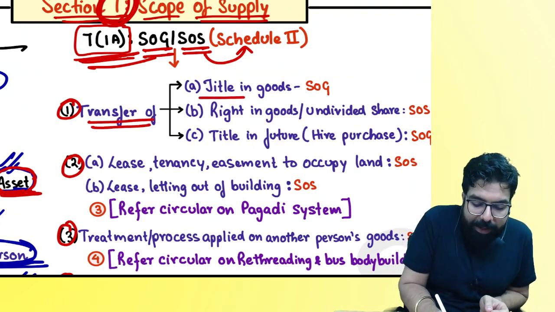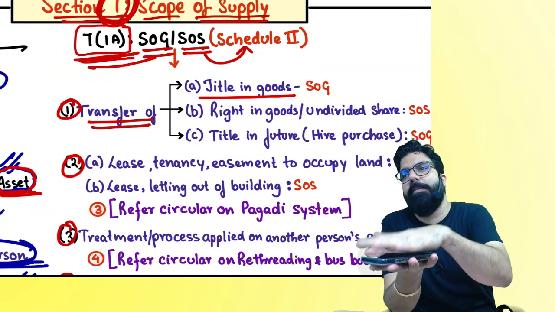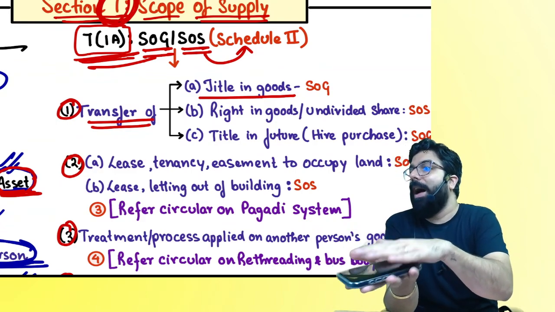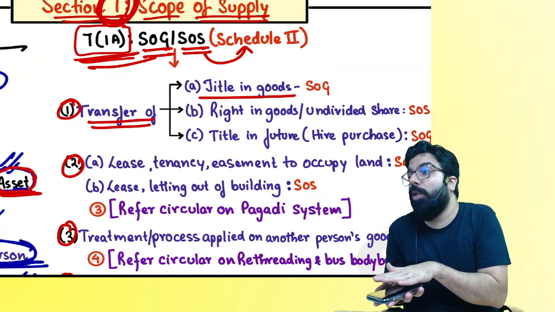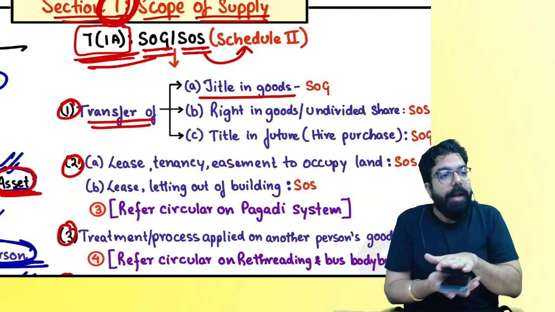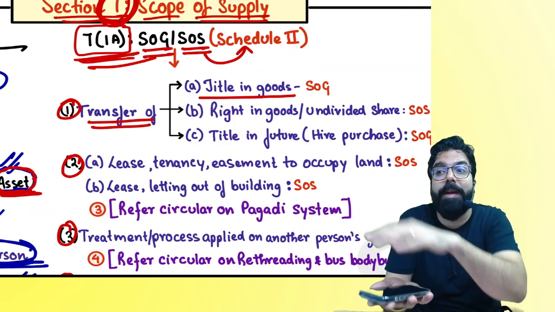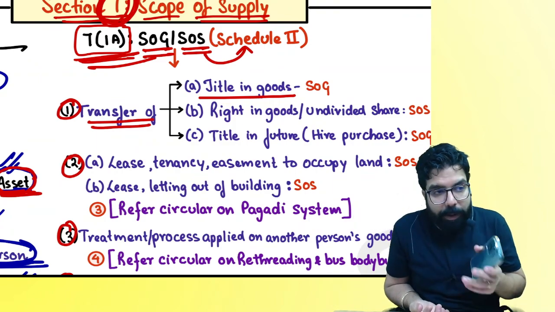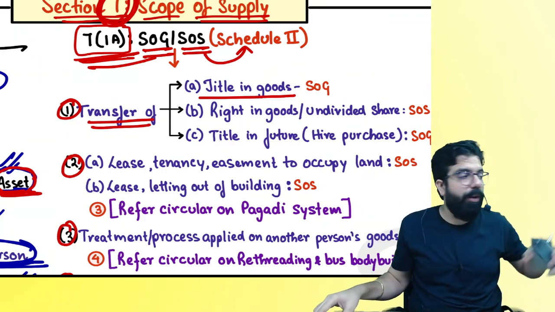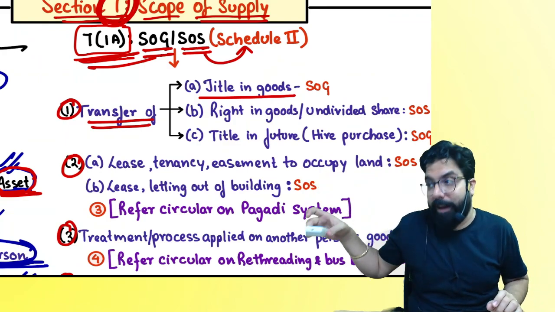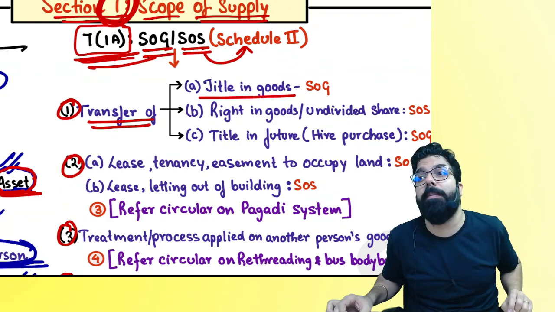Let's understand the first one: transfer of title in goods. People, tell me one thing. What do you mean by transfer of title in goods? For example, this is my mobile phone. I gave you the title, means I gave you the ownership. Transfer of title means giving the ownership. If I give you the ownership in my goods, am I giving you supply of goods or supply of service? If you went to a showroom and told them, I want this bike, and the bike ownership was given to you, have they given you supply of goods or supply of service?